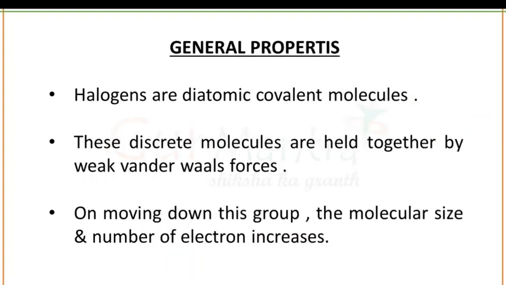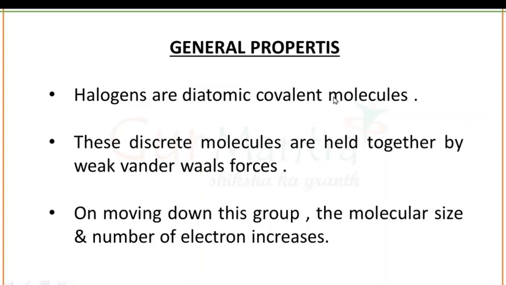Now the general properties of group number 17. Halogens are diatomic covalent molecules. Means 2 atoms attached together or bonded together to form a diatomic covalent molecule in case of group number 17. For example, fluorine, that is known as F2 molecule. This is your diatomic covalent molecule. These discrete molecules are held together by weak van der Waals forces. Some kind of weak forces are also present in group number 17 molecules.